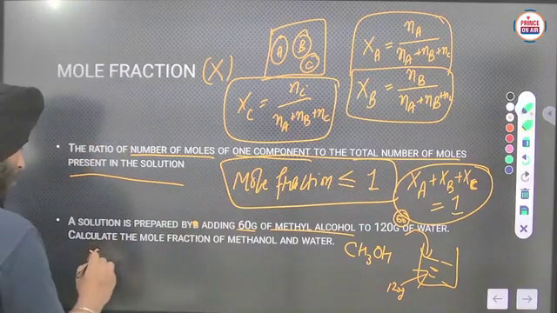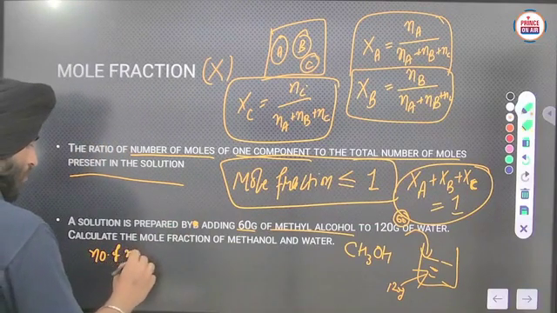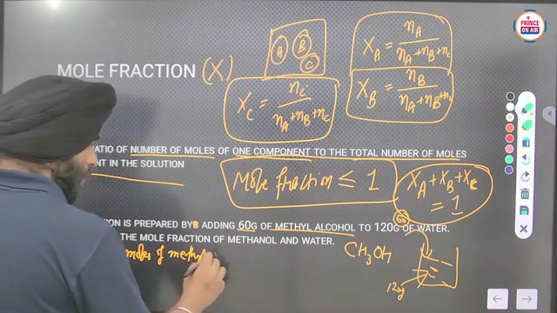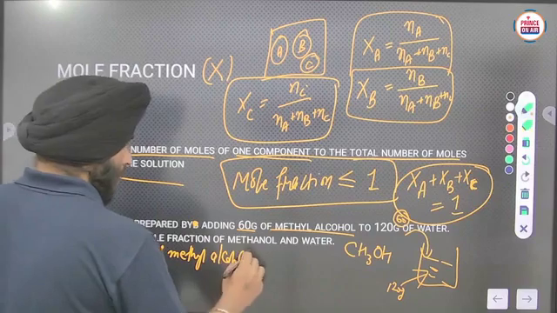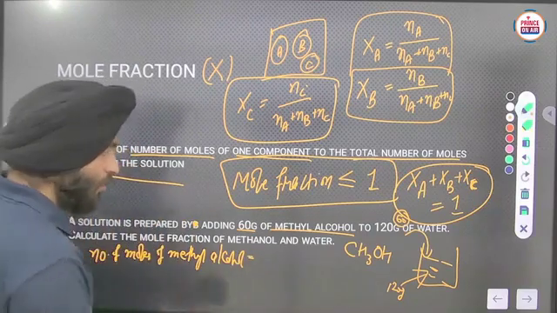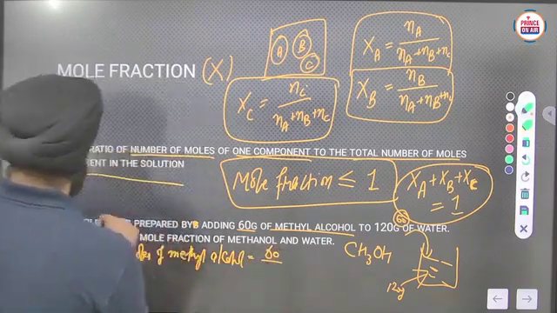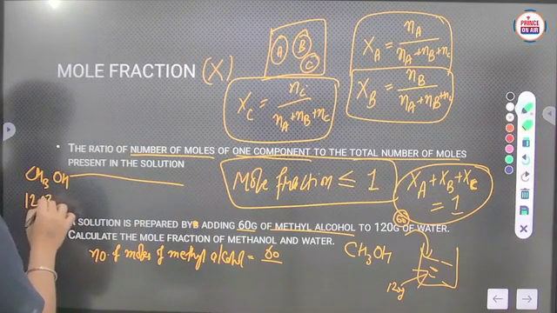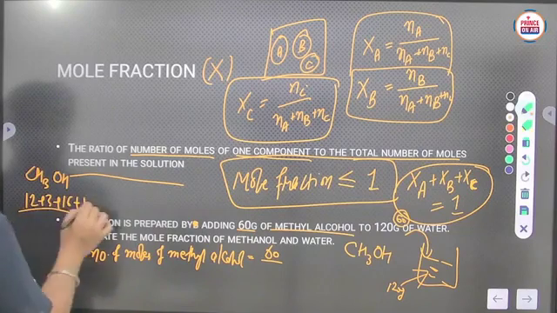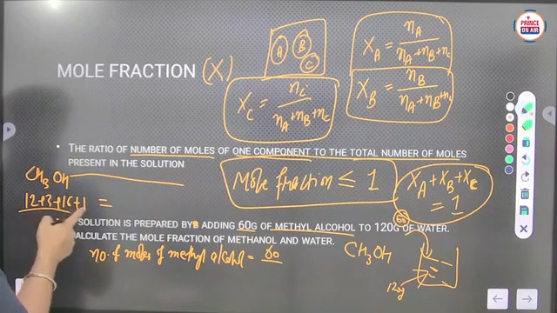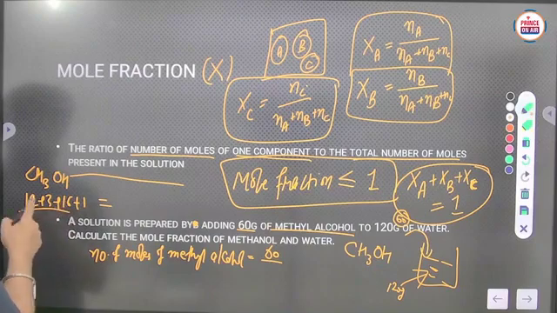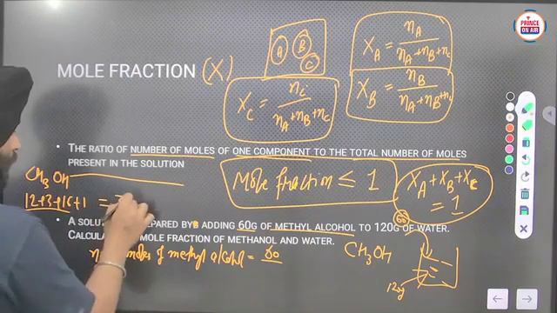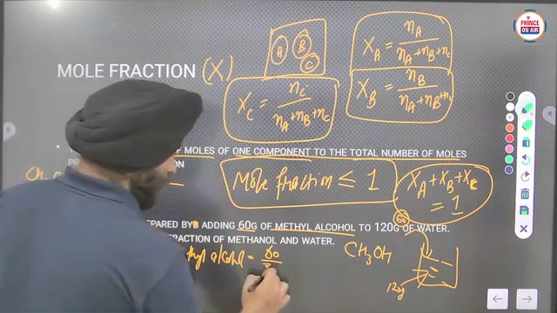Now the number of moles of methyl alcohol will be given mass upon molar mass. Given mass is 60, and the molar mass of CH3OH is 12 plus 3 plus 16 plus 1, so it will be 32 here.